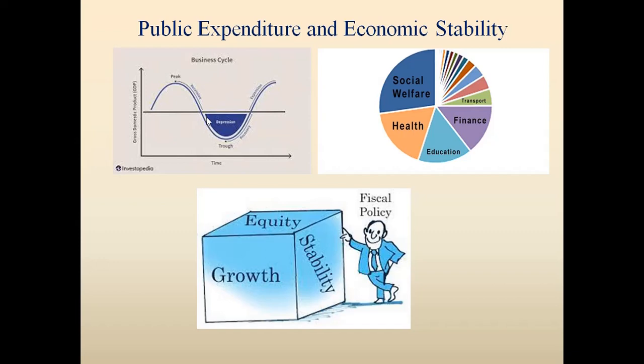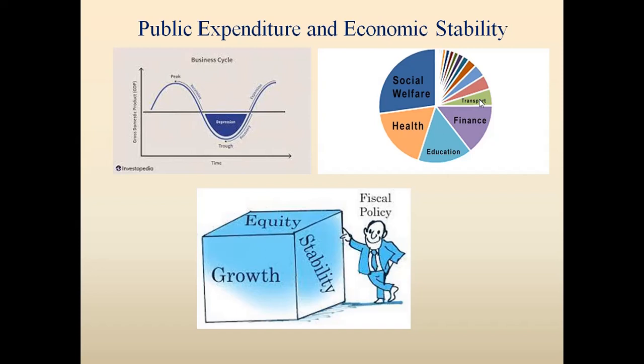Anyway, as you can see, the public expenditure can be for social welfare, for health infrastructure, for education, for financial assistance, transportation, communication, information technology, etc. So in various areas the money can be spent.